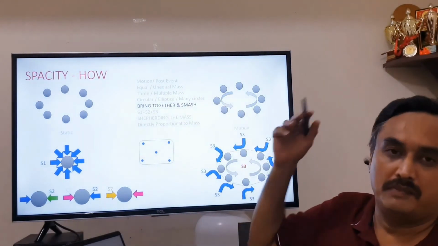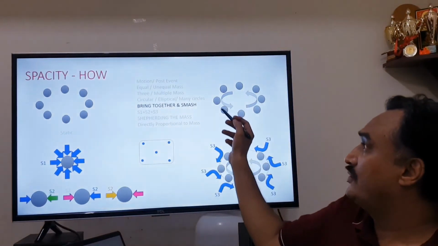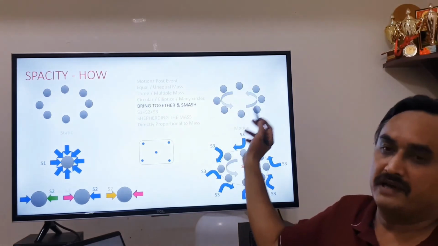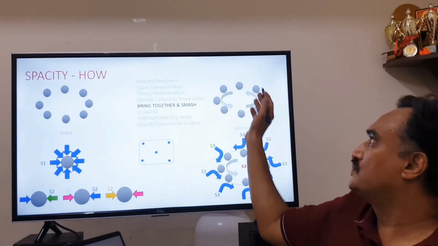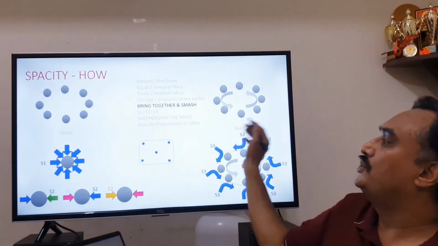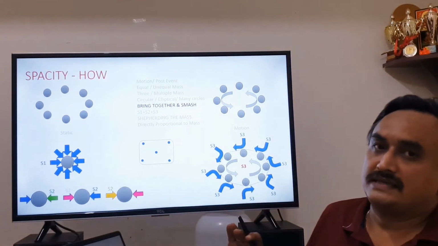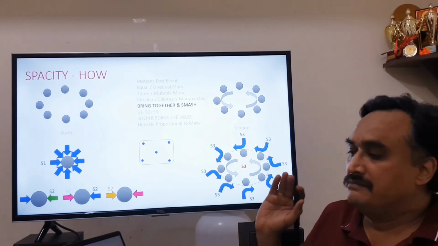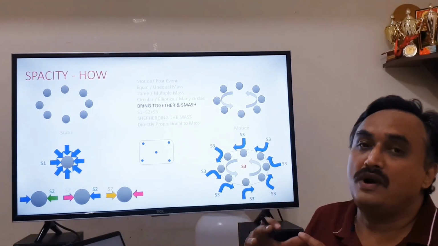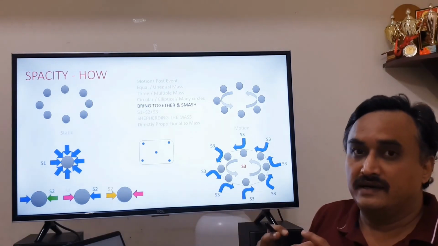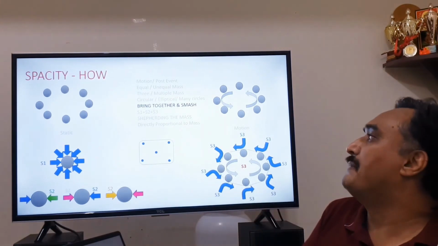There could be 3 or multiple masses. They could be in a circular fashion, exact circular fashion, or elliptical, or many circles, because what happens here can happen to the other circle also. But in all this, the mandate of spacity is to hold these masses in motion together and bring them together and then smash.